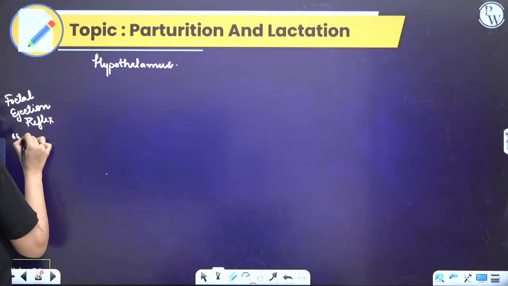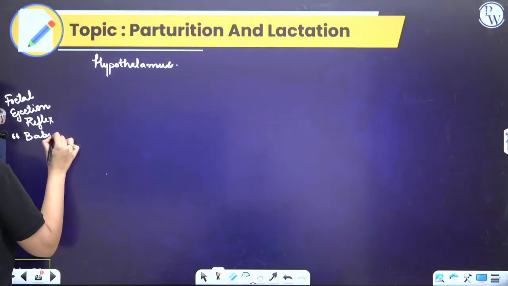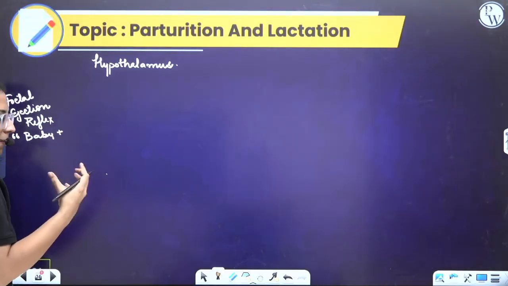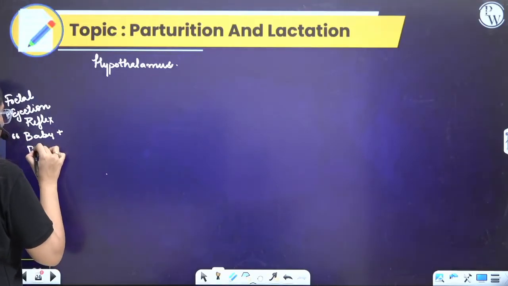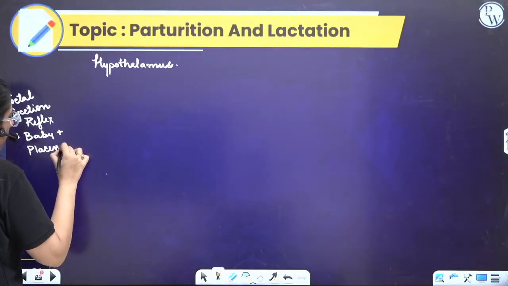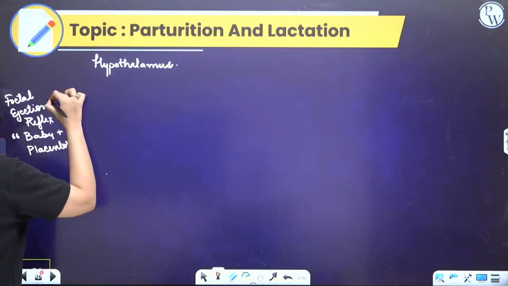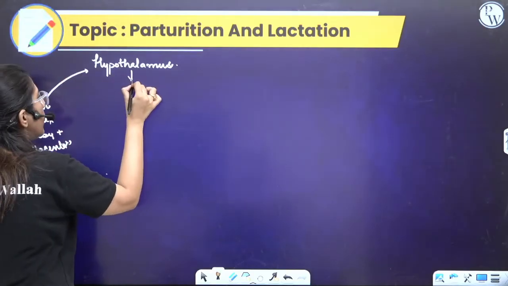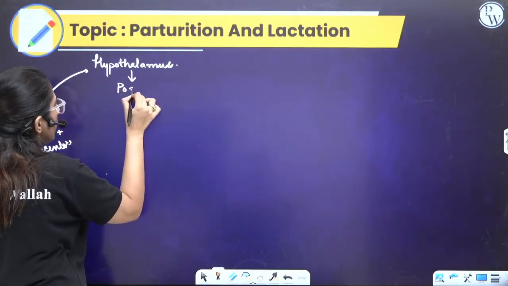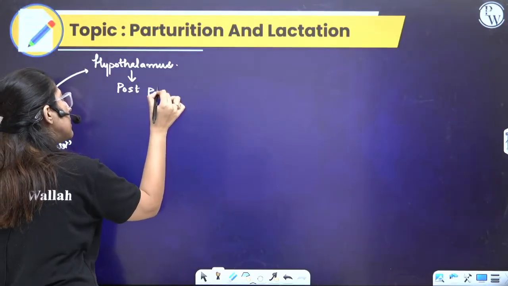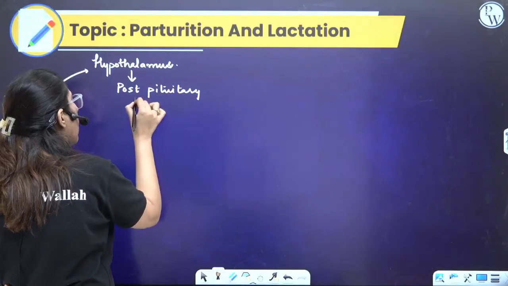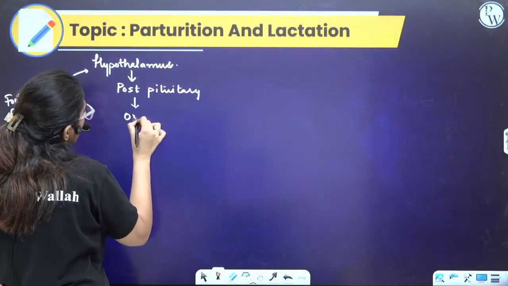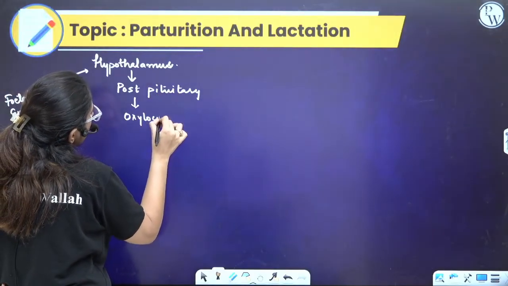This comes from the developing baby and the placenta. This gives a signal to the hypothalamus. Hypothalamus will tell the posterior pituitary. This will secrete oxytocin.